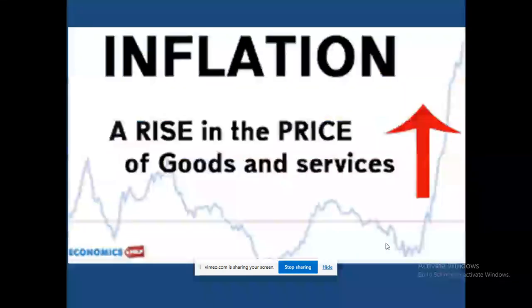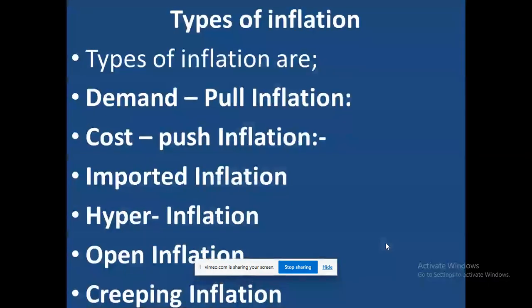Now this is another one. A rise in the price of goods and services. When the price of goods always increases, it is what we call inflation. This is a very simple definition that you can understand. Inflation can be defined as a rise in the price of goods and services, and that is clear on the chart. I hope you are getting that, students. Okay, beautiful. Now let's move to the types of inflation.